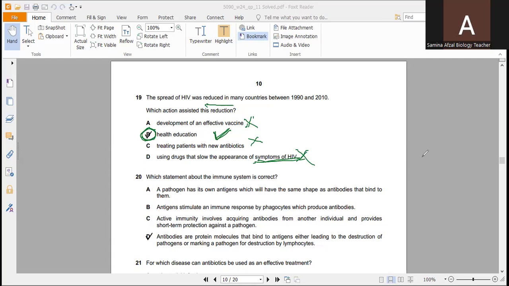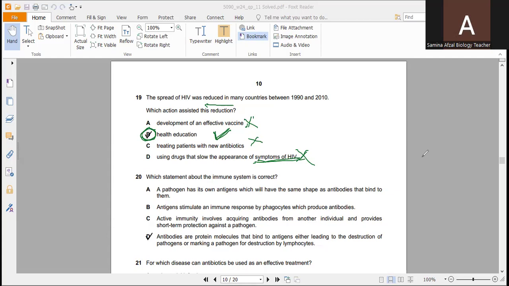Question number 20. Which statement about the immune system is correct? A: a pathogen has its own antigens which will have the same shape as antibodies that bind to them. A disease causing agent is called a pathogen. It can be a microorganism, a bacteria, virus, fungus, or any parasite which can cause illness in organisms.